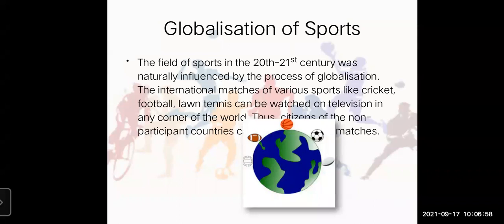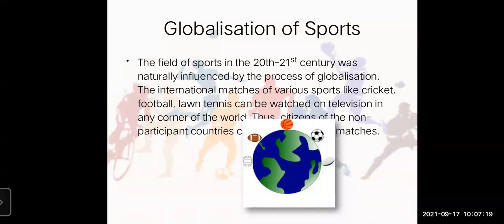So students here, when did this concept of globalization of sports expand? They influenced a lot of people. How did we start playing at a global level?